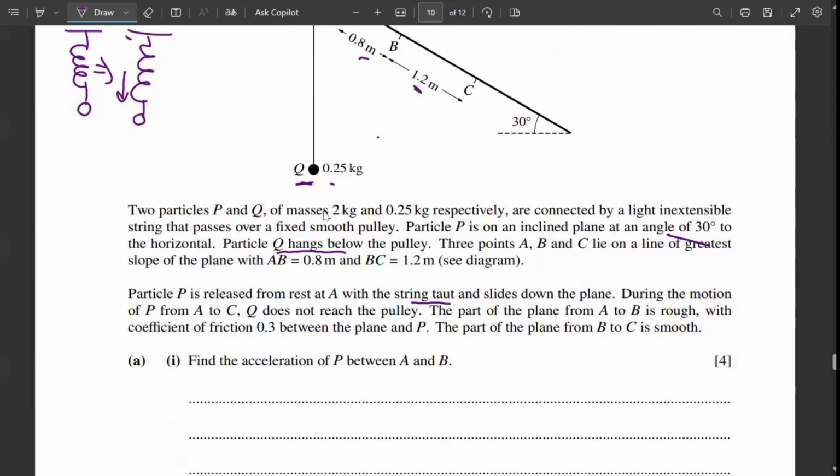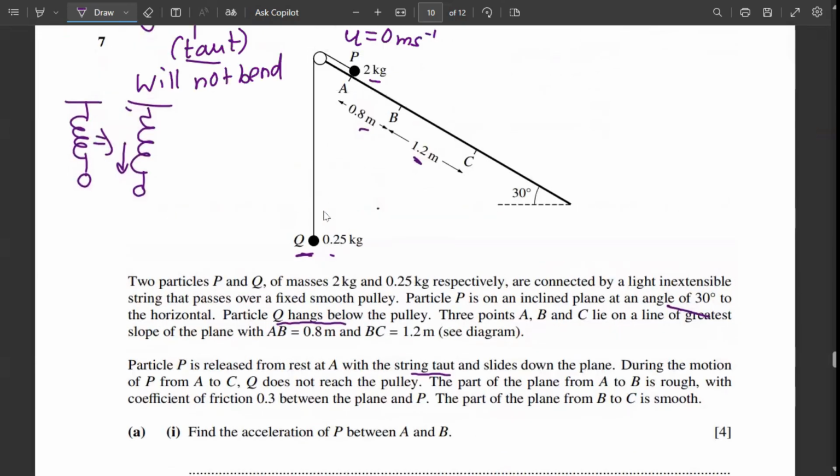During the motion from P to C, Q does not reach the pulley. That means until P reaches C, Q will not reach here. Q will be somewhere here or here, but Q will not touch the pulley.